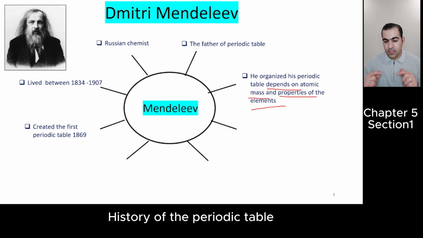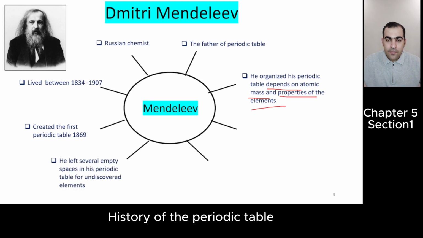Later we'll talk about how he used properties of the elements to create groups, okay? And he left several empty spaces in his periodic table for undiscovered elements. This is very interesting about Mendeleev's periodic table. He left some gaps for undiscovered elements.